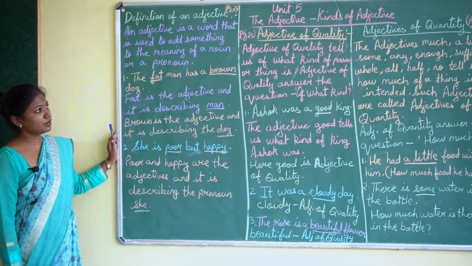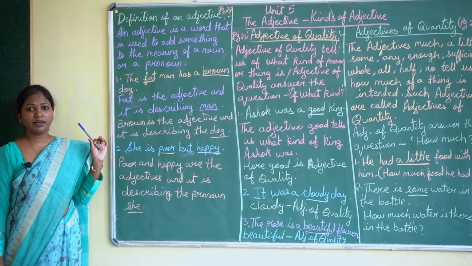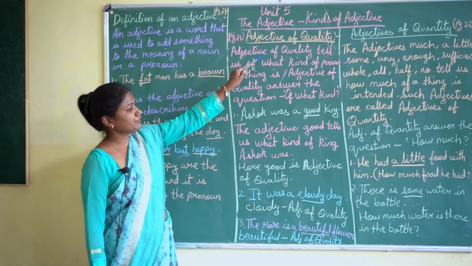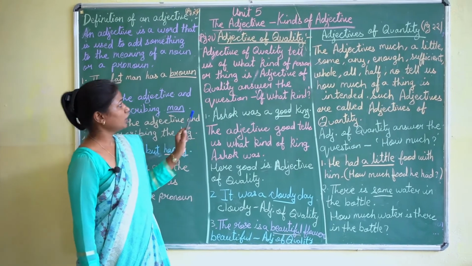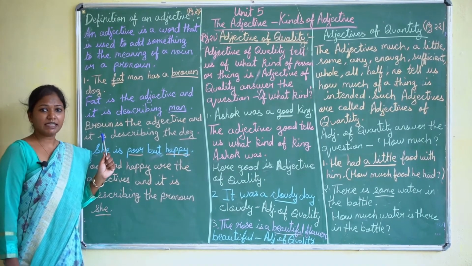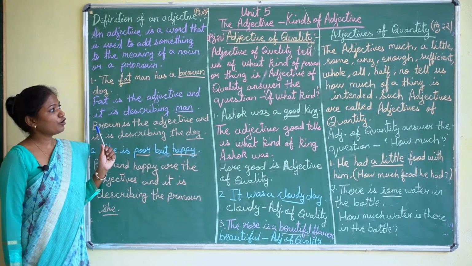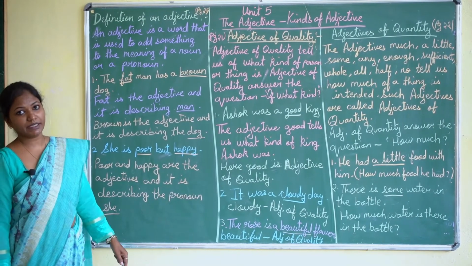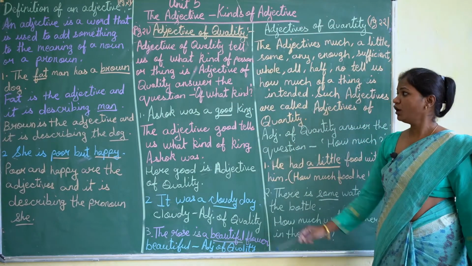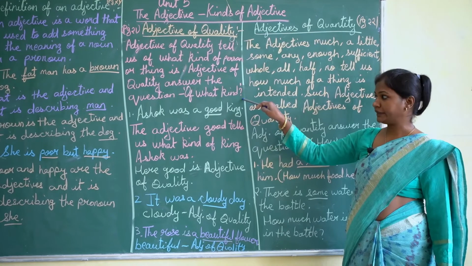Now, kinds of adjectives. There are 6 kinds of adjectives. First we will do adjective of quality. Now, what is adjective of quality? Adjective of qualities tell us what kind of a person or a thing is. Adjective of quality answer the question of what kind.